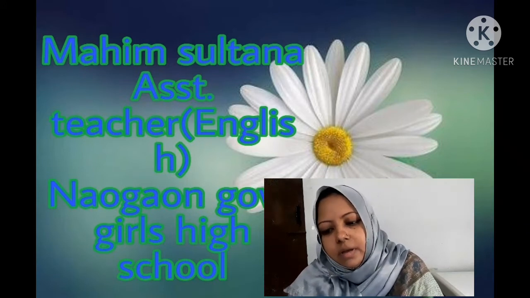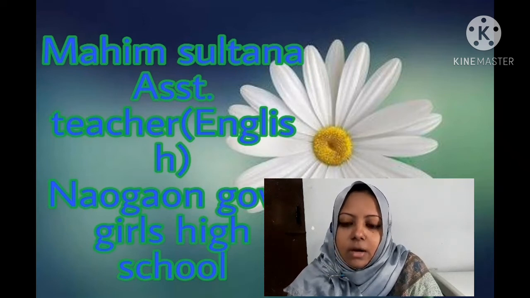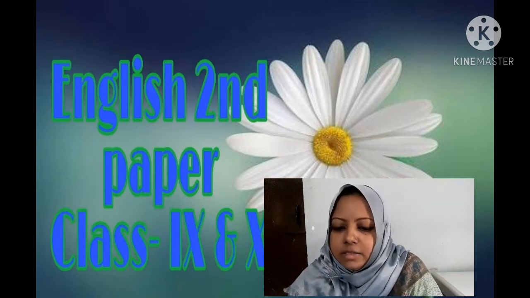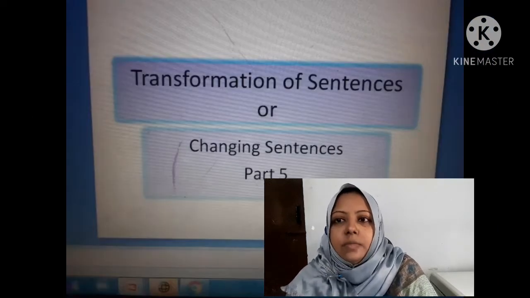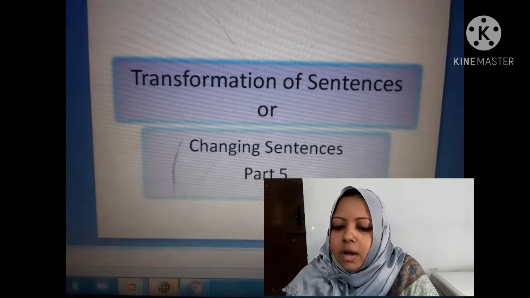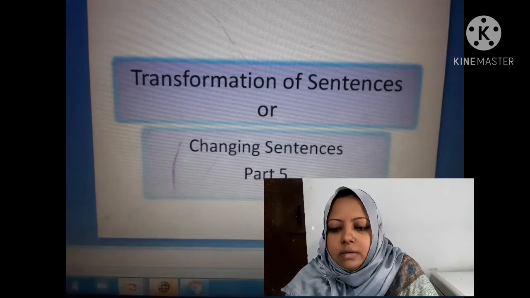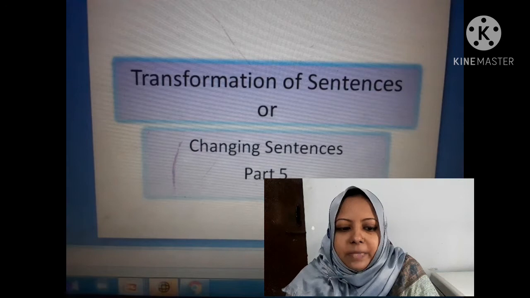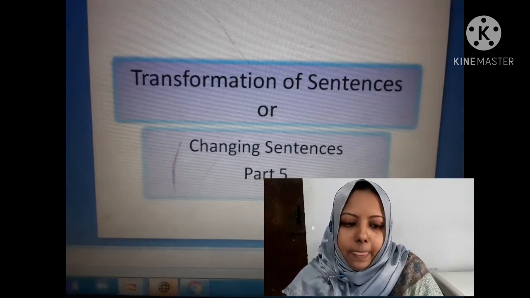Now, you can remember our previous sessions on transformation of sentences. This grammar topic is going on, and today I am going to discuss with you the fifth part of transformation of sentences, or changing sentences, that is changing sentence part 5.